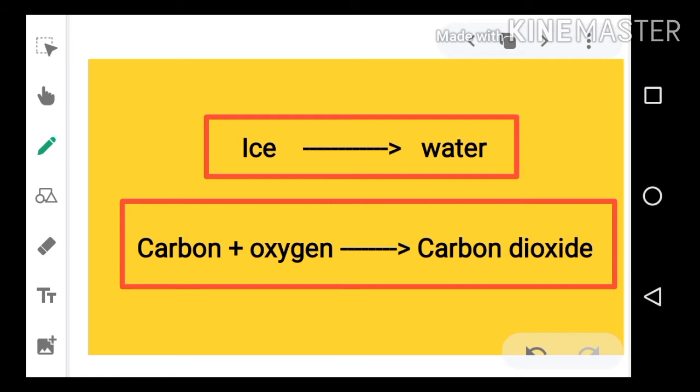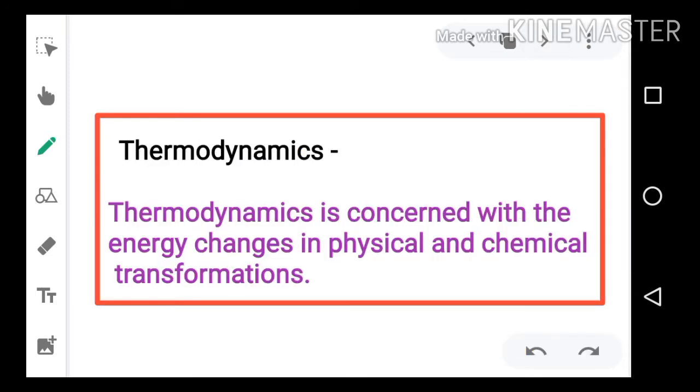So in thermodynamics we are going to learn about the energy changes taking place in physical and chemical transformations or processes.